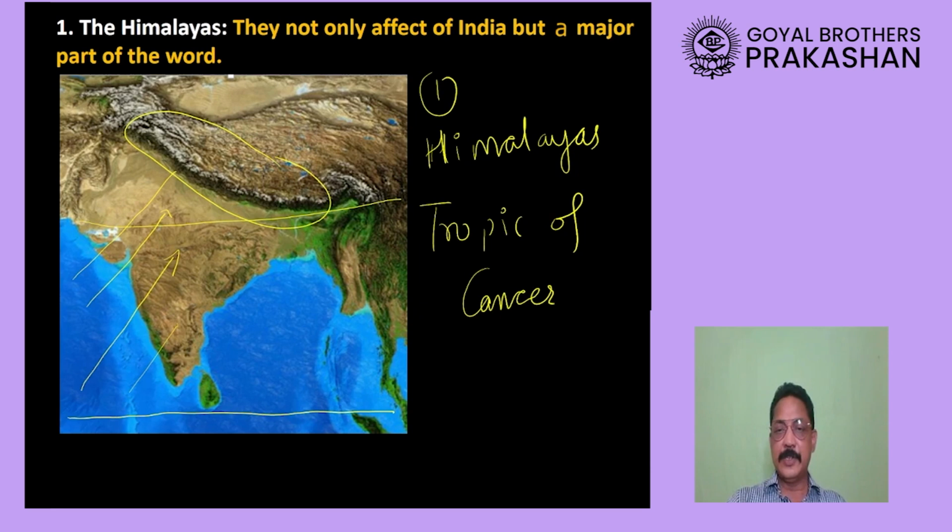Once the winds are blocked by the Himalaya mountain, they cannot go backward because the winds are already moving from this side. So after getting blocked, they begin to rise upward, and as soon as they start rising, the moisture in them begins to condense and comes down in the form of rain. Now please remember a very important thing: as I said, the Himalayas are the highest mountain range in the world.